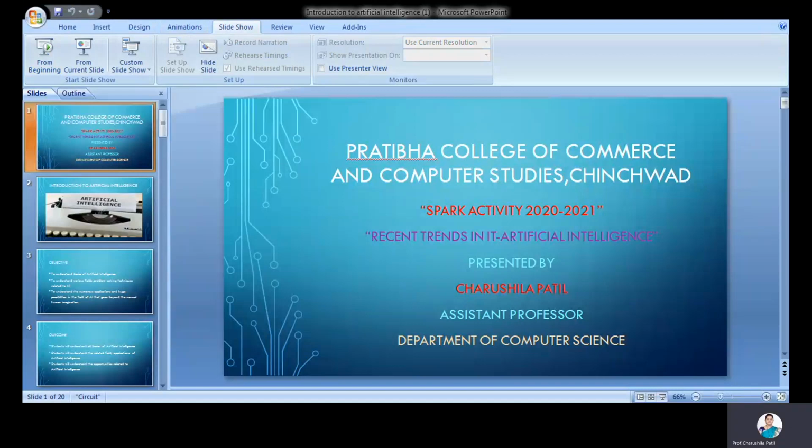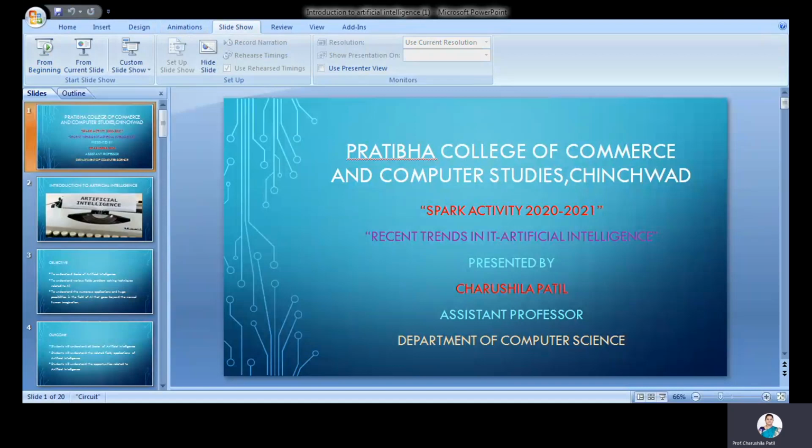Artificial intelligence is a combination of two words, artificial and intelligence. Artificial means non-living things made by human beings, man-made things. Intelligence exhibits different properties like logical reasoning, perception, learning. When we combine these two things, it becomes artificial intelligence. The machines are man-made, and we are making those machines intelligent. So it is artificial intelligence.